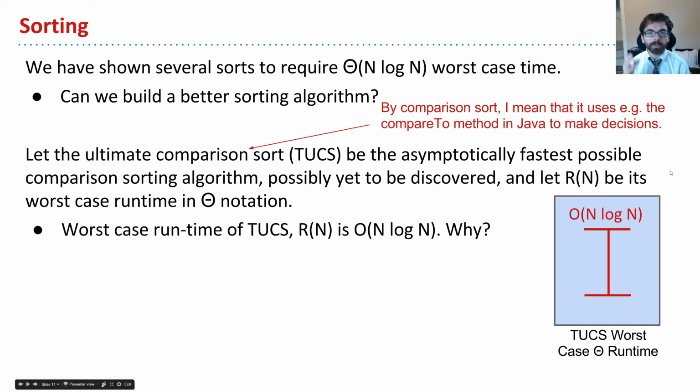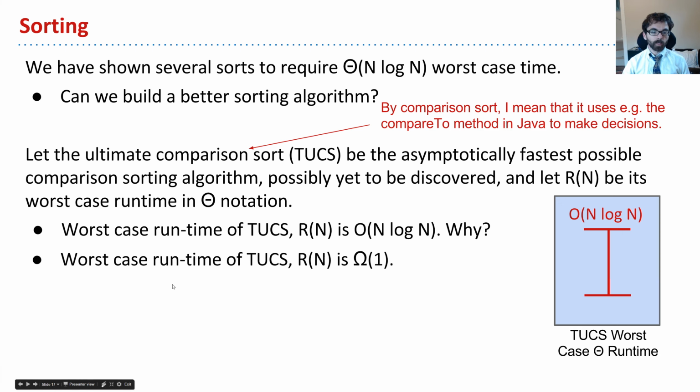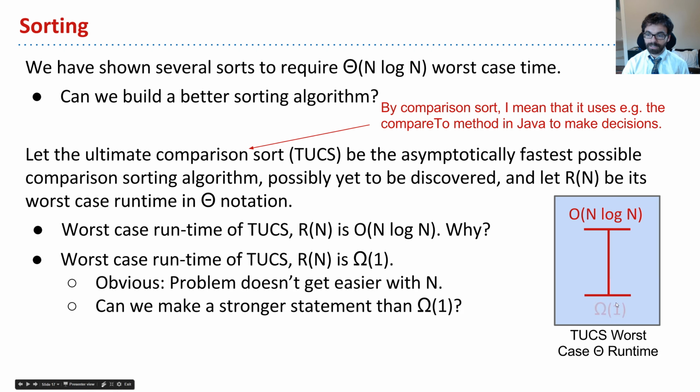Okay, now again, just to kind of remind you, what is R of n? R of n is the runtime of TUCS in the worst case. So the runtime of TUCS is theta R of n, and here we're trying to speculate about that function R of n, and I could say that R of n is big O of n log n. So how about the worst case runtime of TUCS? How else can we bound it? Well, I can say that the worst case runtime of TUCS, R of n, is omega 1. And I'll put it here on this diagram. And that basically just says the problem doesn't get any easier with n. And the question is, can we make a stronger statement than omega 1?